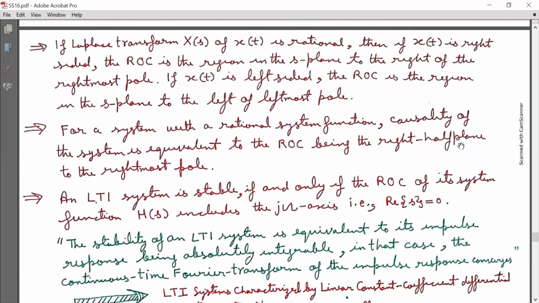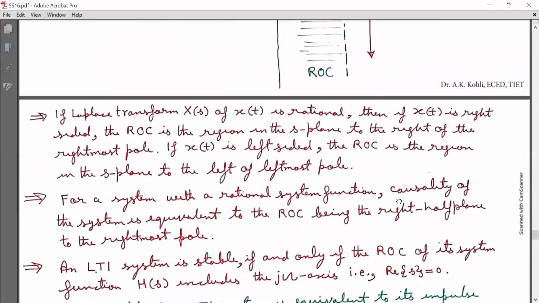Now some important results. If the Laplace transform X(s) of x(t) is rational, then if x(t) is right-sided, the ROC is the region in the s-plane to the right of the rightmost pole. If x(t) is left-sided, the ROC is the region in the s-plane to the left of the leftmost pole.